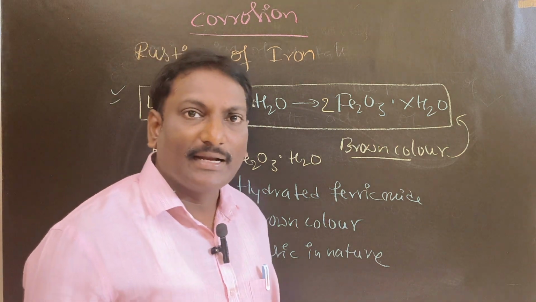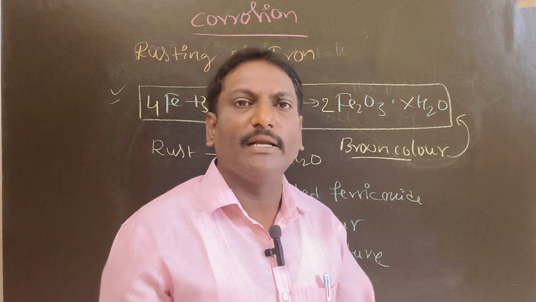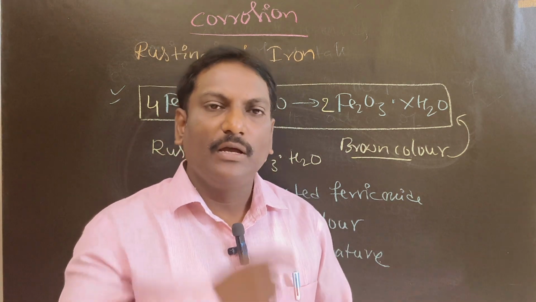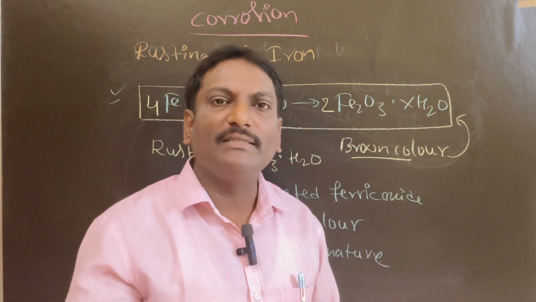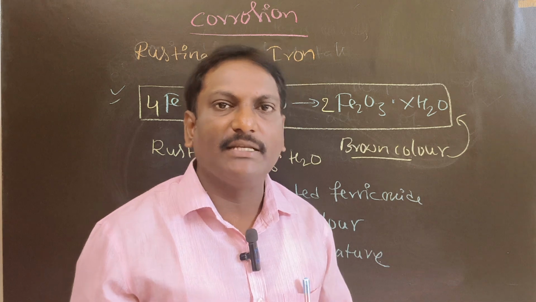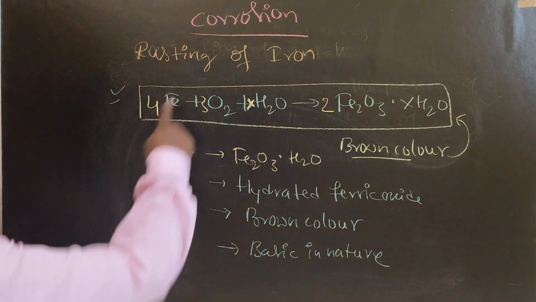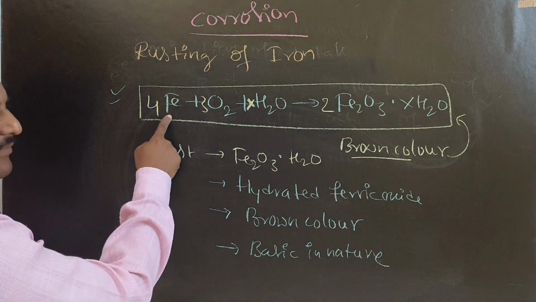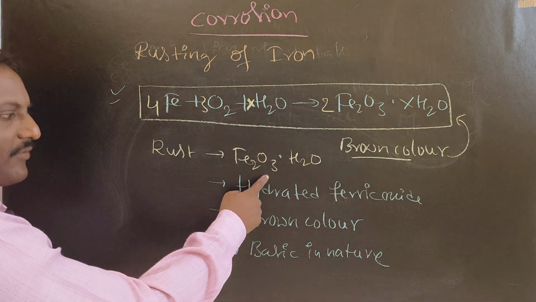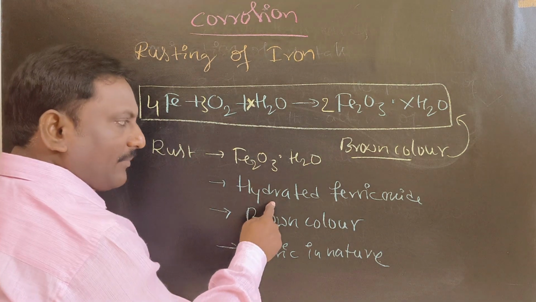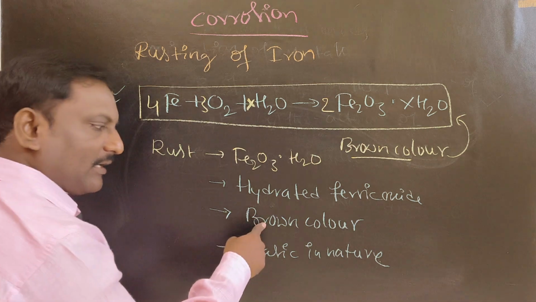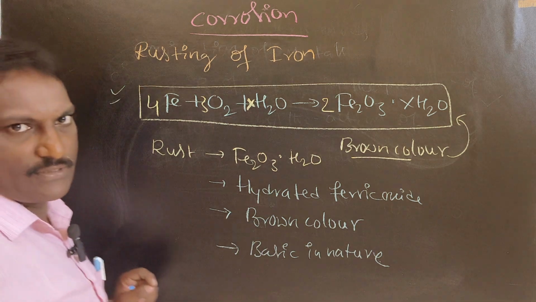So that's why rusted iron objects must be cleaned with acids, because rust forms a basic layer. The basic layer must be cleaned with acidic substances. Right. Rusting of iron is a chemical equation, the chemical formula of rust, the chemical name of rust, the color of rust and the nature of rust.